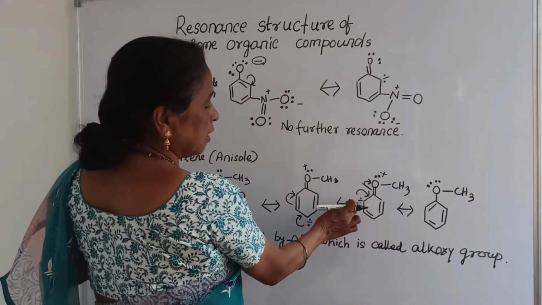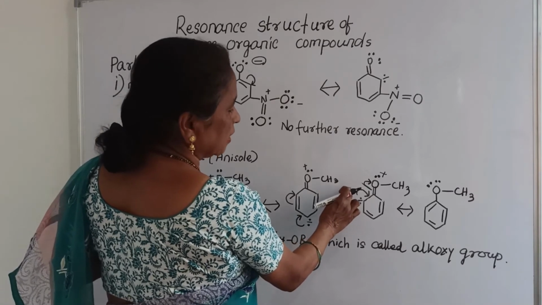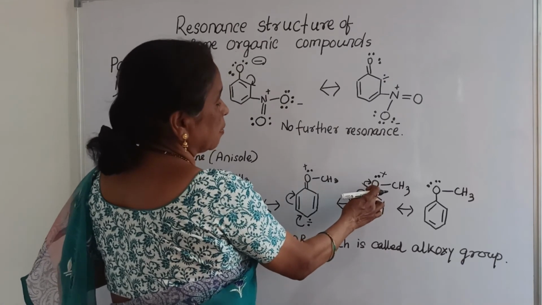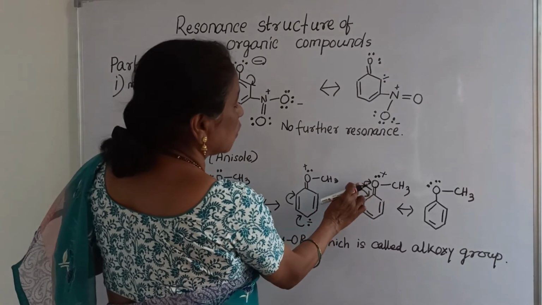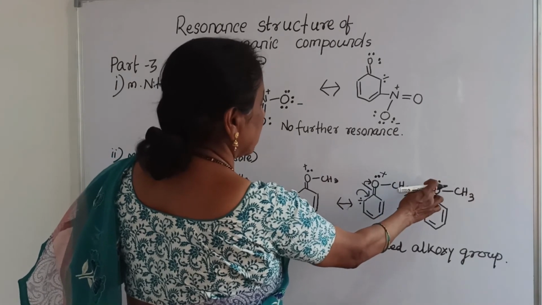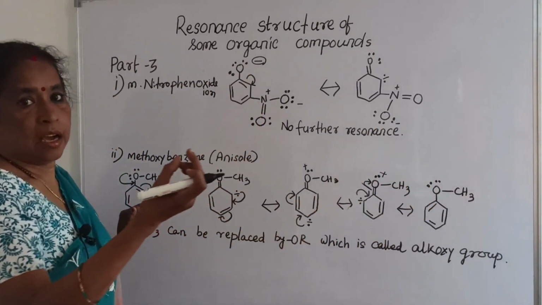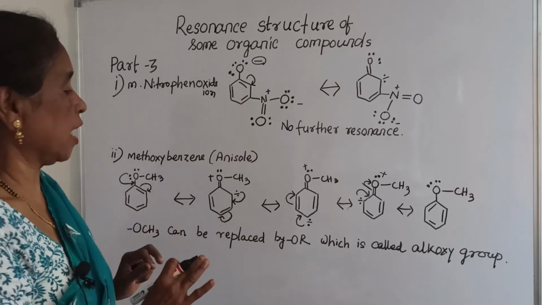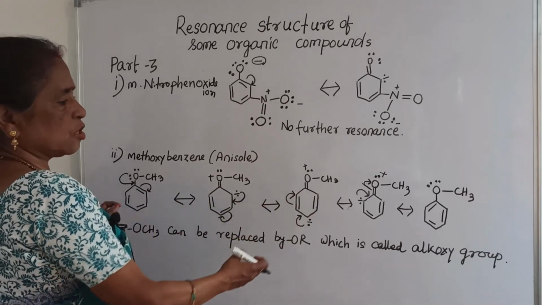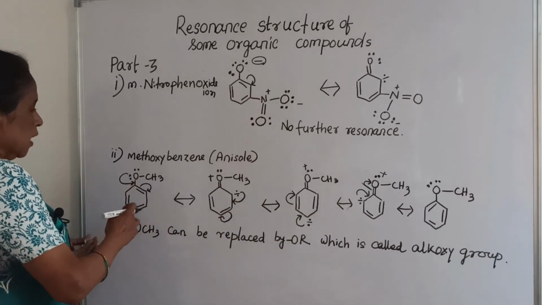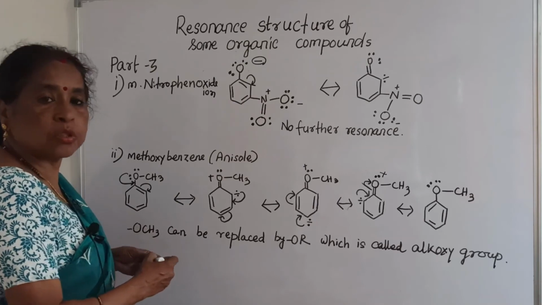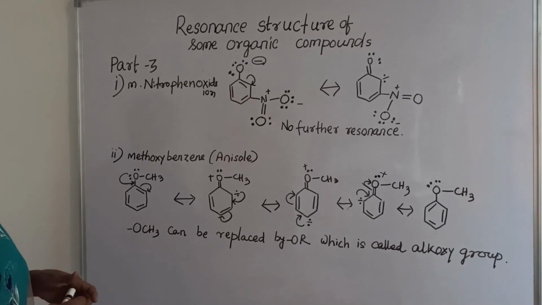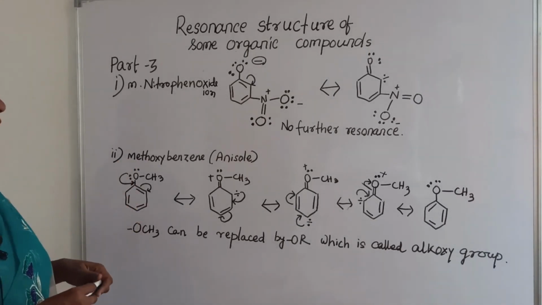Now the pair of electrons having a negative sign is delocalized to this bond, and in this double bond the pair of electrons is delocalized to this oxygen, that is why it has two pairs of electrons, and there is no positive sign. Since resonance structures are possible, methoxybenzene shows resonance structures, and that is an ether group, methoxybenzene, that is anisole.